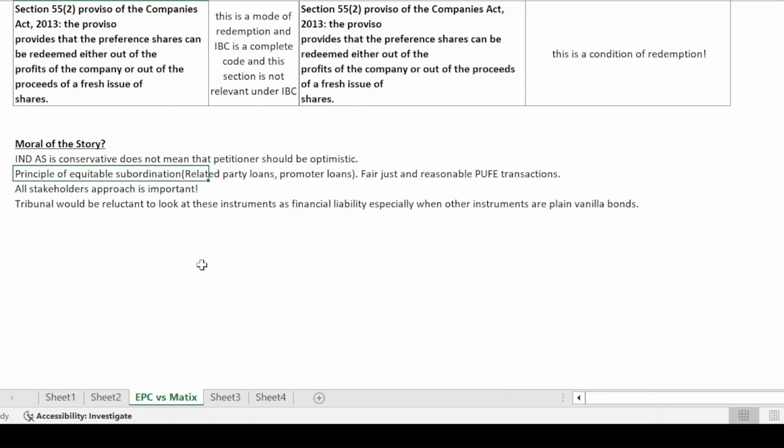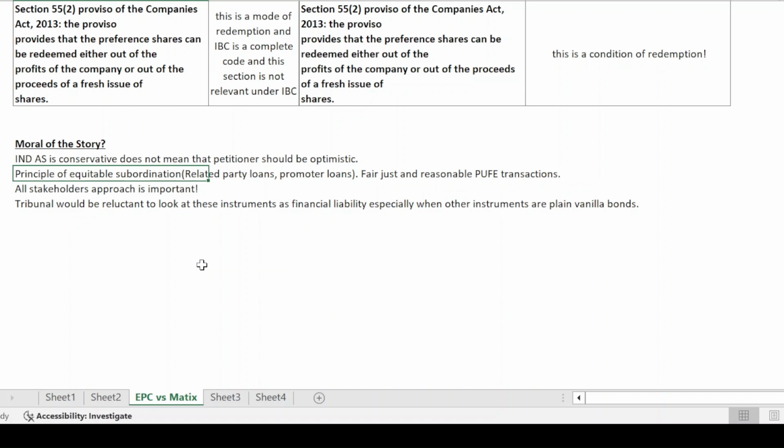But with regard to law, these transactions can be equitably subordinated even below the claims of the operational creditors, if these related parties have a significant role to play in the position of insolvency or in triggering the insolvency of that particular corporate debtor.